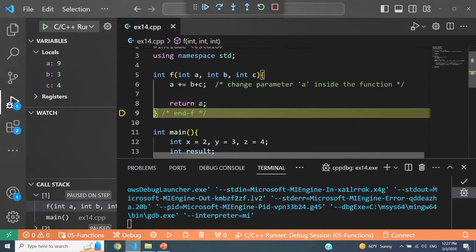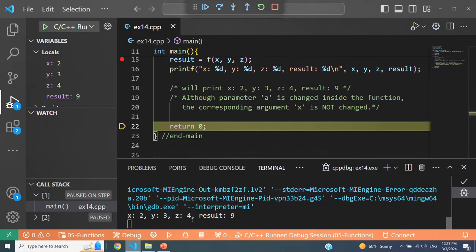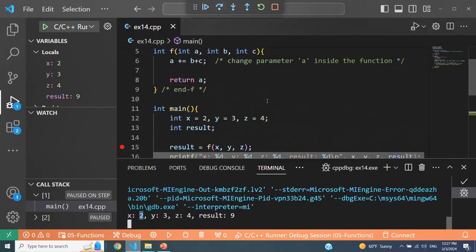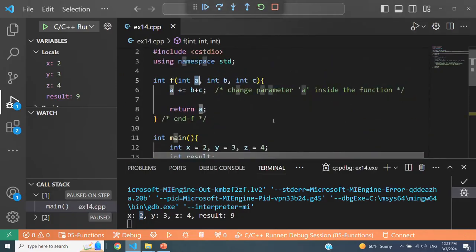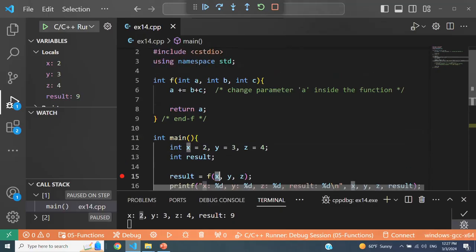So when I return from this function, you'll see that the value of x in the calling context, which I was passing to the first parameter a, is not going to change. So when I print x, you're still going to see that the value of x is 2. It does not get changed just because I changed the value of the first parameter. Because this is called call by value convention. So you're basically making a copy of the result of this expression. It's a copy that's being made to the parameter.